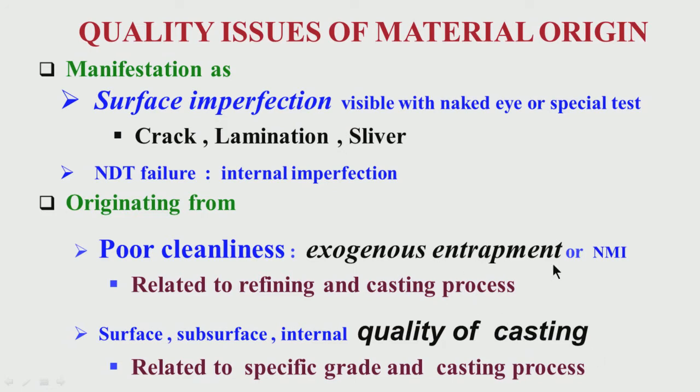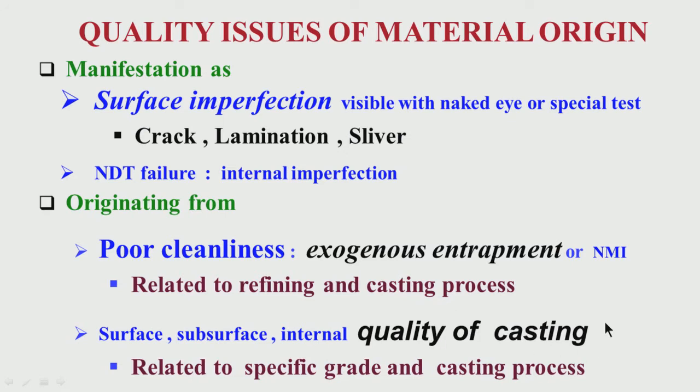Now, there is another important origin of quality issues, that is basically the quality of the continuous casting. These are the exogenous entrapments which are taking place during refining or casting process, but now I will start talking about the quality of the casting. What is meant by the quality of casting? Basically it may be at the surface of the casting, it may be at the subsurface level, or it may be internal position of the casting.